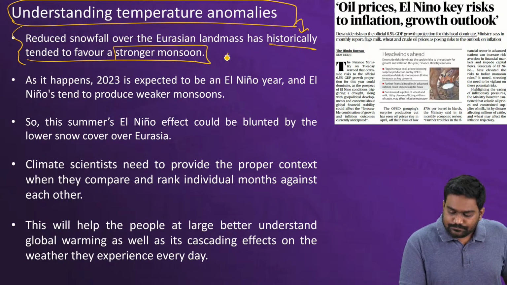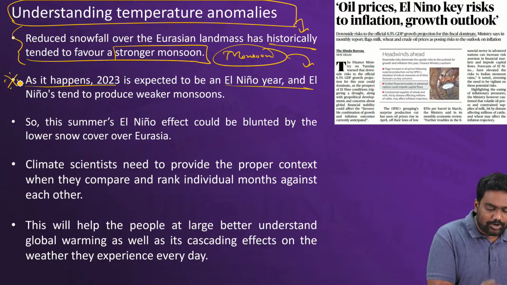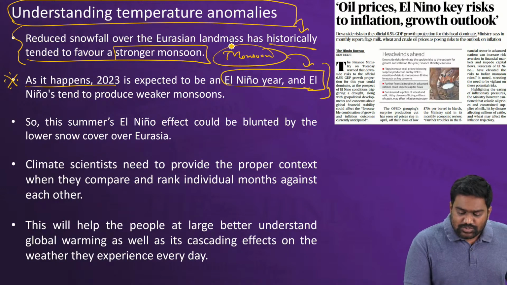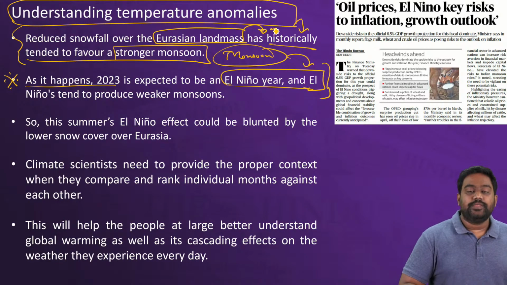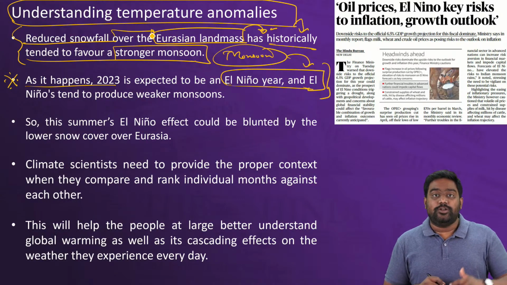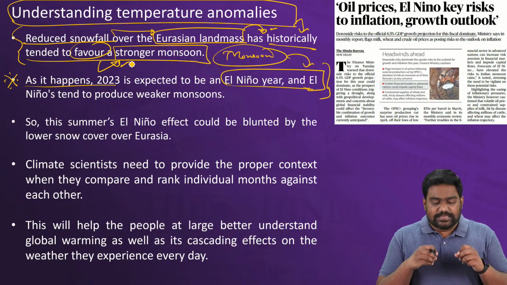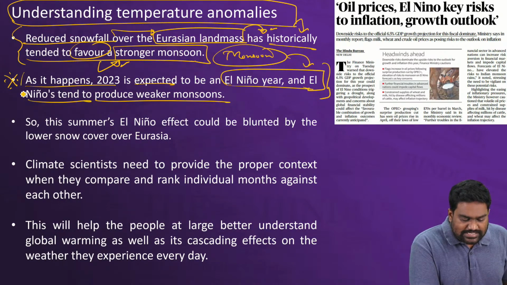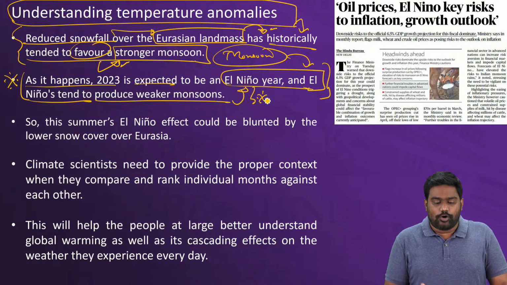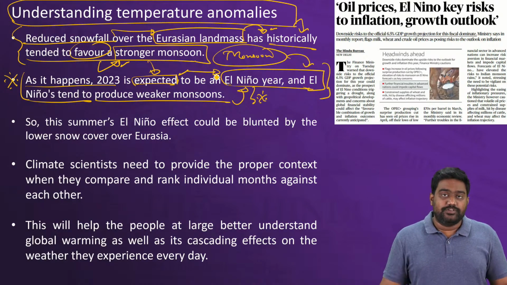So historically, the Indian monsoon has taken a hit during El Nino season. Alright, that's another key point that you can note down from here. But one good news is that there is reduced snowfall in the Eurasian landmass. This is also connected with Indian monsoons. Whenever there is reduced snowfall on the Eurasian landmass, it has favored a stronger Indian monsoon. Fortunately for India this year, reduced snowfall is expected in Eurasia. In the winter season, Eurasia has already reported a reduced snowfall. This actually strengthens the Indian monsoon. So it might help counter the El Nino condition, which is being predicted.